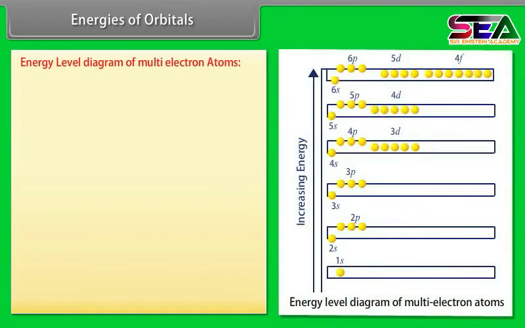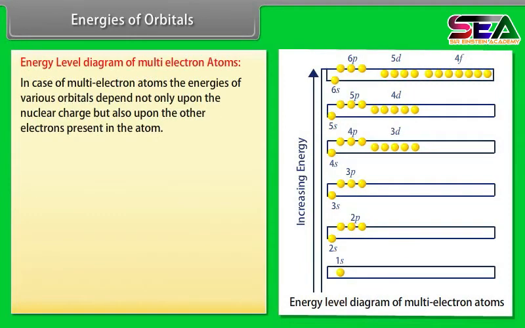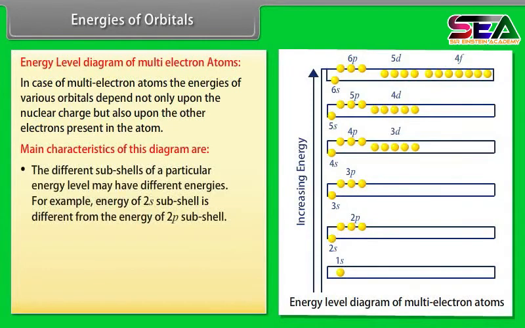Energy level diagram of multi-electron atoms. In case of multi-electron atoms, the energies of various orbitals depend not only upon the nuclear charge but also upon the other electrons present in the atom. Main characteristics of this diagram are: number 1. The different subshells of a particular energy level may have different energies. For example, energy of 2s subshell is different from the energy of 2p subshell.